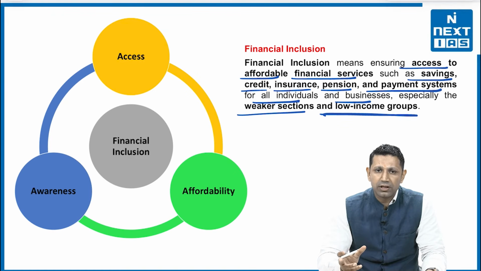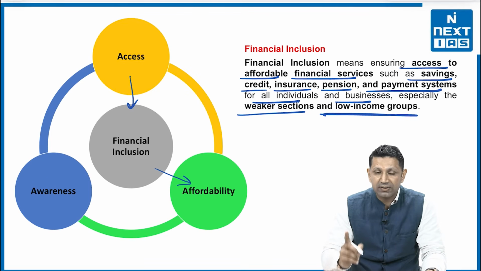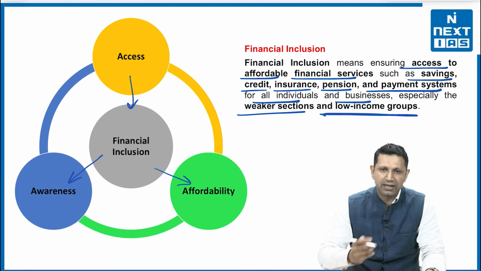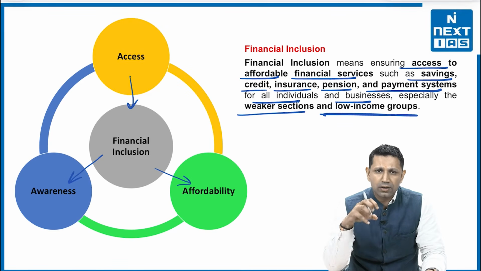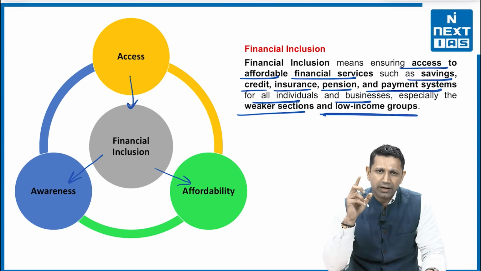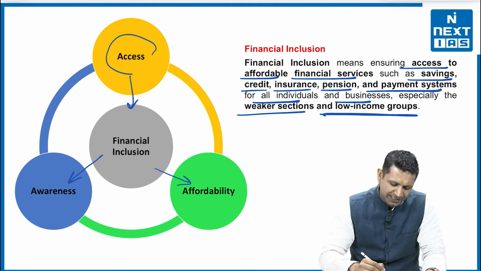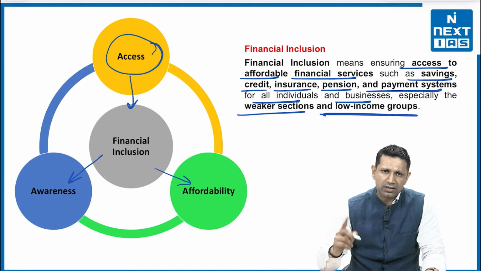It can be divided into three basic parts. One is access to the financial services, second is affordability of the financial services, and third is awareness about the financial services. All three club together to make financial inclusion. One should have access to financial services. For example, in rural or far-flung areas, accessibility to banks or financial institutions is very, very difficult. It has been covered by the digital part. For example, we now have BHIM, and there can be digital accounts. Accounts can be opened directly through mobile apps itself. So we have ensured access under Pradhan Mantri Jan Dhan Yojana and other initiatives.